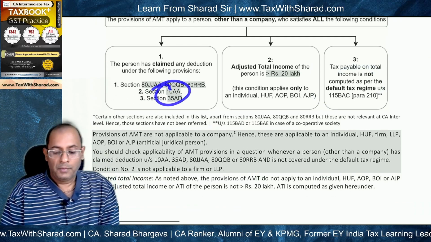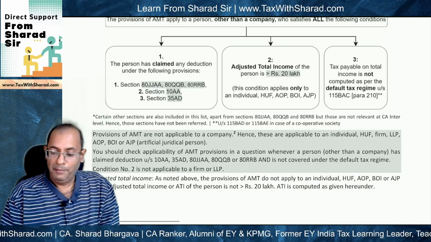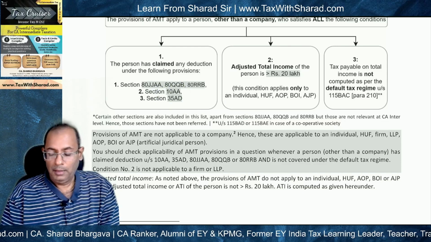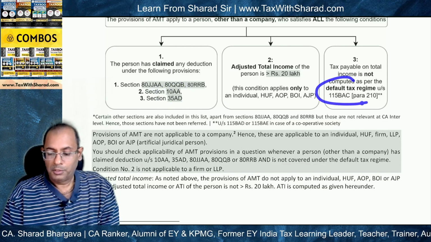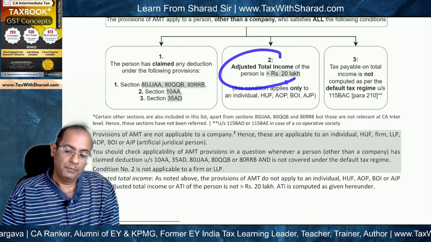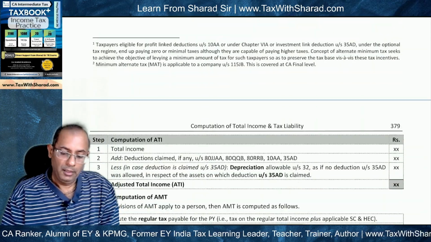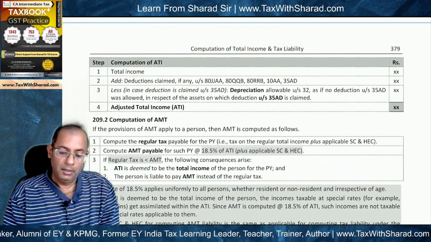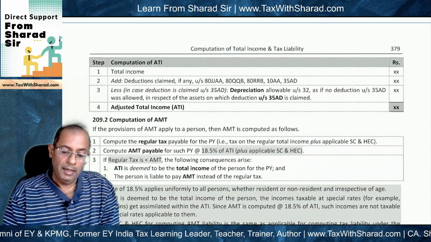So 10AA has been claimed, and in the question only we are given that compute the tax liability under the optional tax regime. So default tax regime is out. What we need to check is whether the adjusted total income is more than 20 lakh, and for that we need to compute the adjusted total income or the ATI.